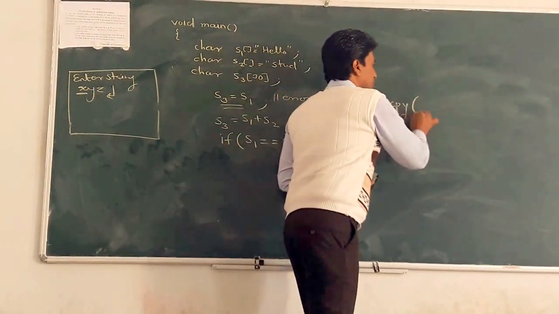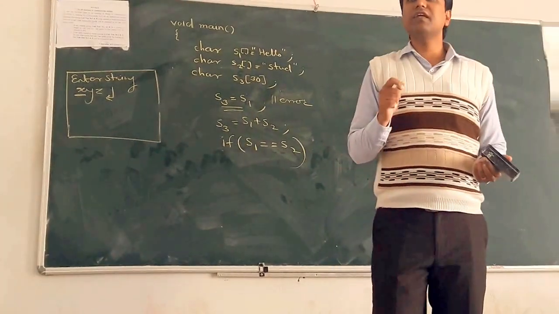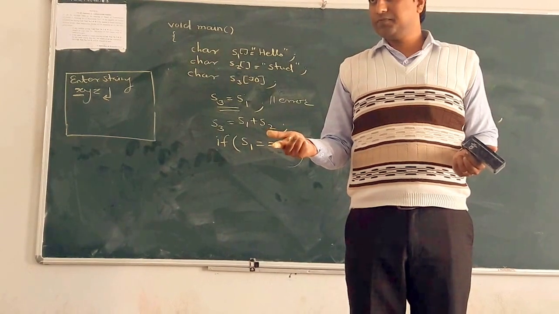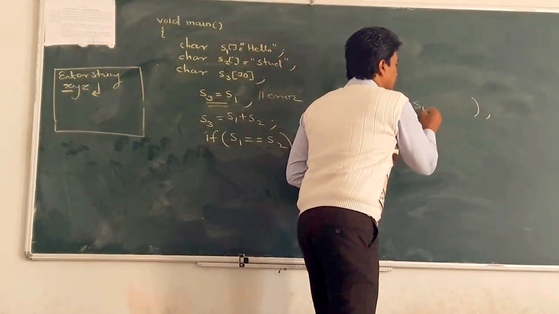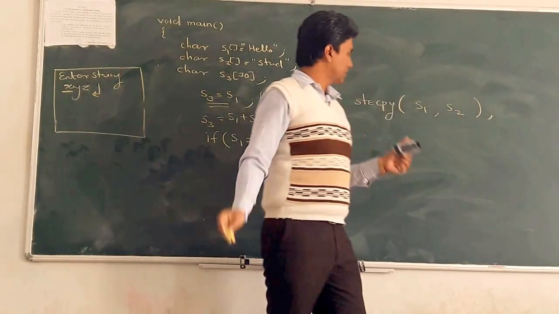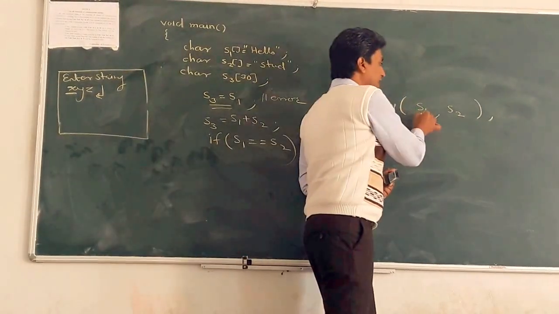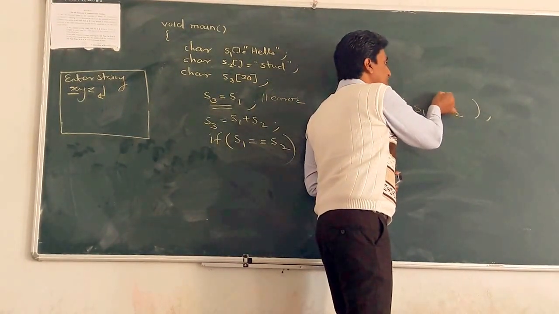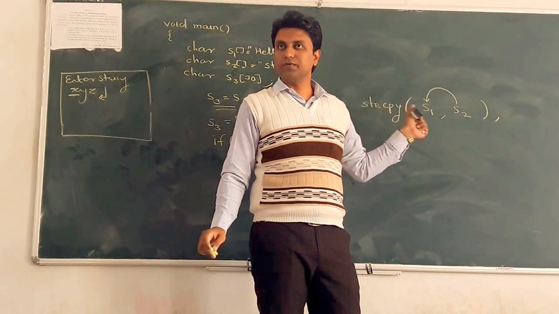Okay, so what is the prototype? That is the only thing we require. What is the prototype for copying a string? First string, second string. Just listen to how it works. The s2 string is copied into s1 string by using the string copy function.